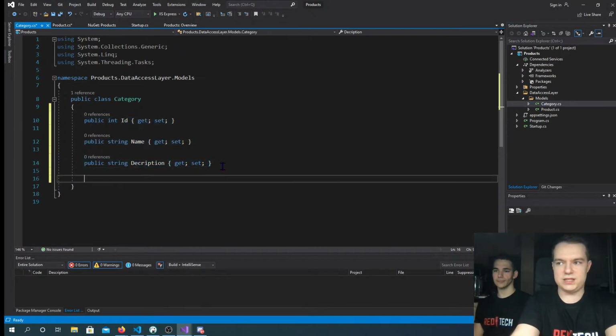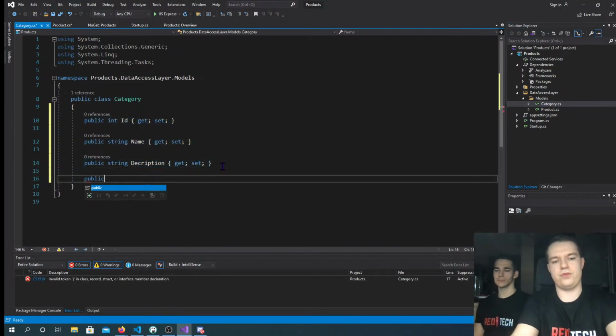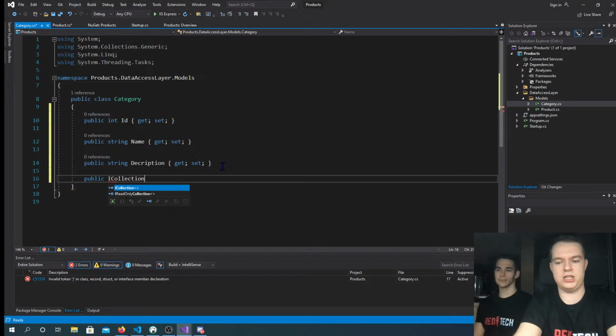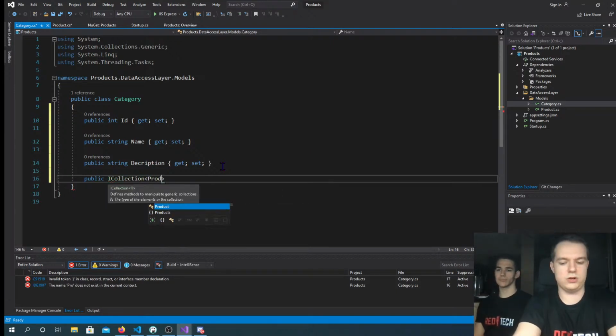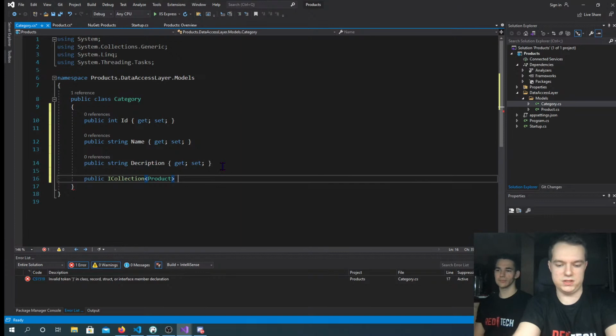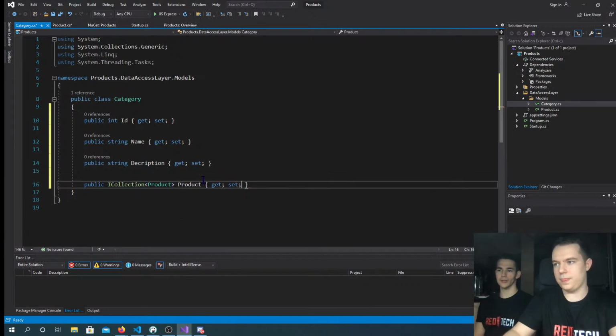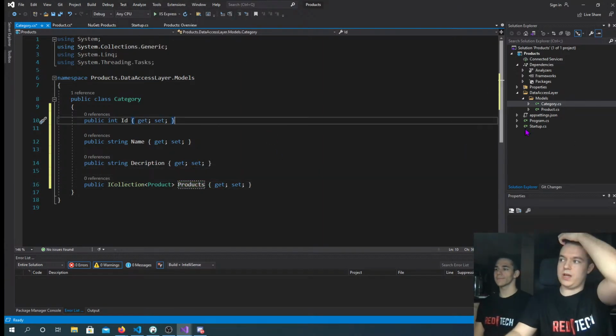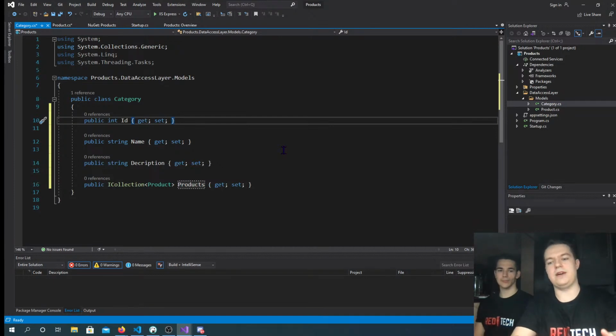Same thing in categories, but because categories can have more than one product, we are not going to have a product here, but rather a collection of products. That's why we use ICollection. That's an interface that provides us with a collection of some class, let's say Product, and we'll call it Products.